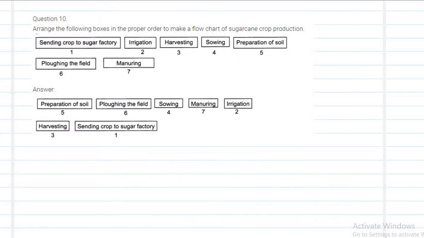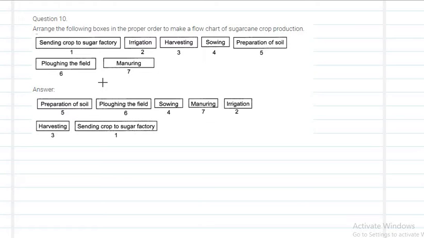Okay. Arrange the following boxes in proper order to make a flow chart of sugar cane sending crop to sugar factory. They have given first irrigation, harvesting, sowing, preparation of soil, plowing the field, and manuring. These are the options they are given, but we need to arrange correctly.